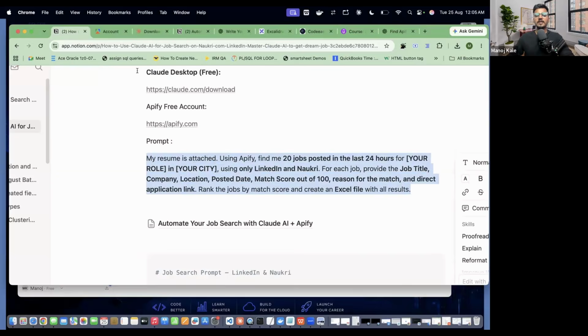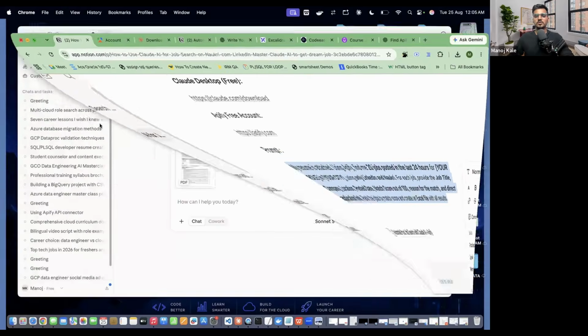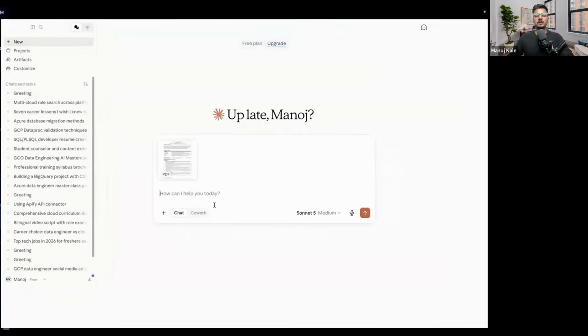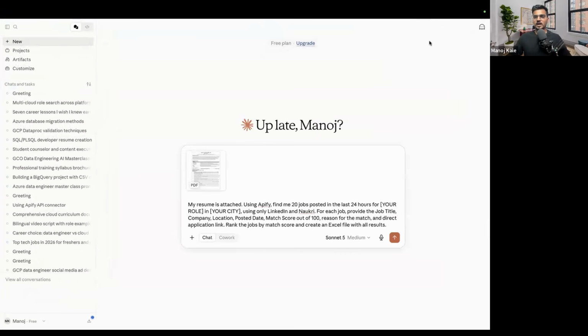My resume is attached. I will read this properly so you will understand. Okay, understand the prompt, guys. My resume is attached. Using Apify, find me 20 jobs posted in the last 24 hours for your role in your city using only LinkedIn and Naukri. Here he has put the city, that is Pune only. So if your city is different or your role is different, you can put your role and city here as well. But if you want to get it from the resume itself, you don't need to put it.